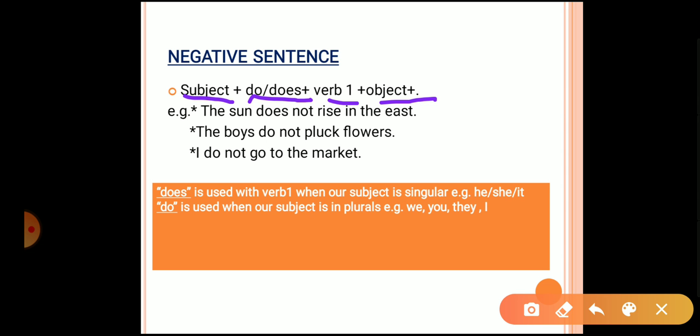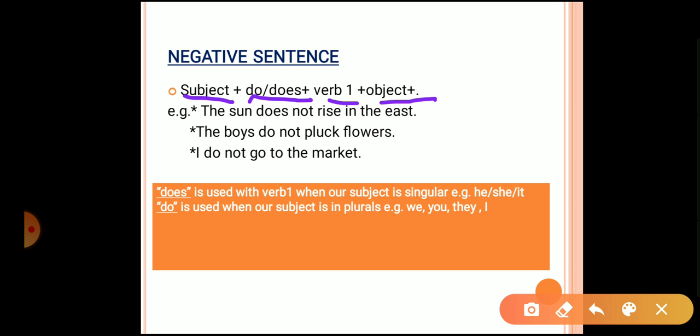Now examples are there. The sun does not rise in the east. So here we have used does with the sun. The boys do not pluck flowers. We have used do not. Okay. And I do not go to the market. Here also we have used only do not.